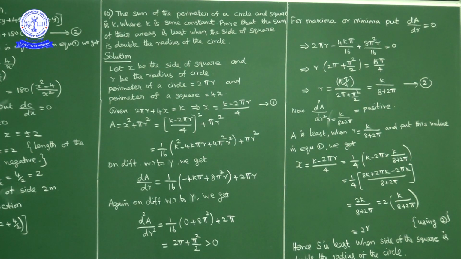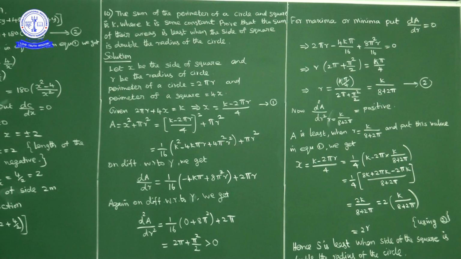Now the sum of their areas means area of square plus area of circle. The area of the square is x square because the side length is x. The area of the circle is pi r square. X square, x is what? K minus 2 pi r by 4. So k minus 2 pi r by 4 whole square plus pi r square. Okay. So denominator 4 square is 16. 1 by 16 into k minus 2 pi r whole square; a minus b whole square is a square minus 2ab plus b square, plus pi r square. Okay. So 1 by 16 into what we got? K square minus 4k pi r plus 4 pi square r square plus pi r square.